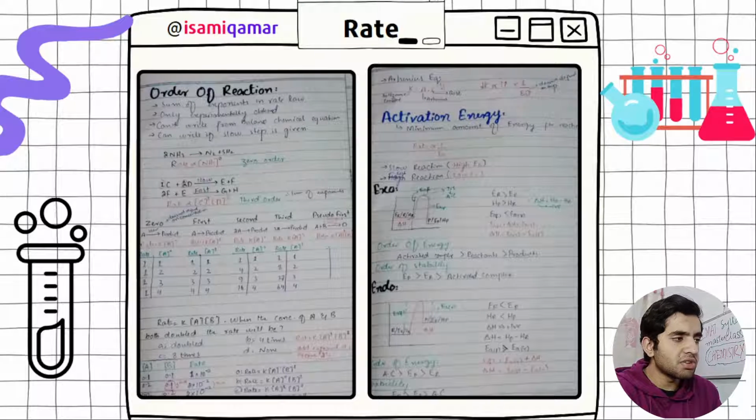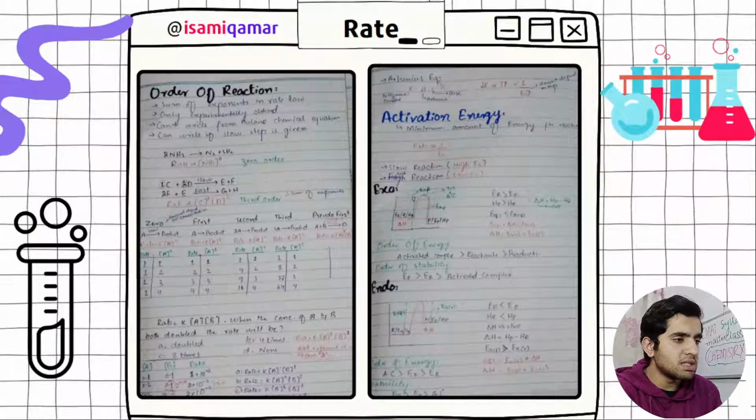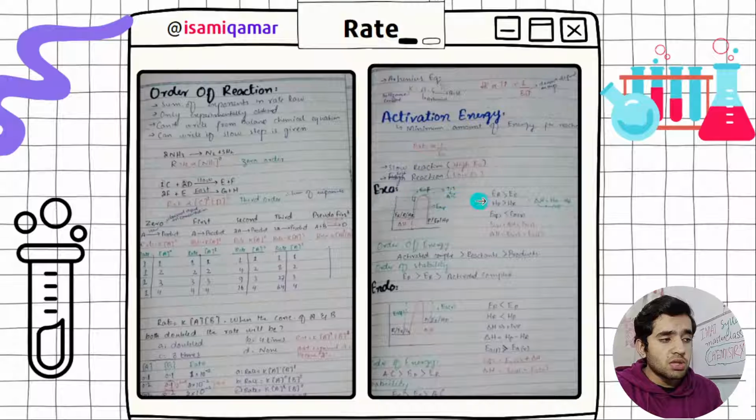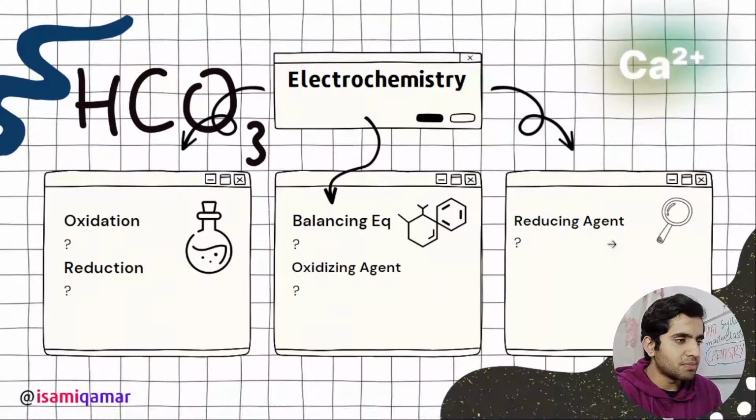Next, these are the order of reaction, how you can find order, and activation energy. So this is the rate, this is the activation energy. This is for an exothermic reaction, and for an endothermic reaction. So I have added a lot of detail. If I sit explaining, it will take ages.